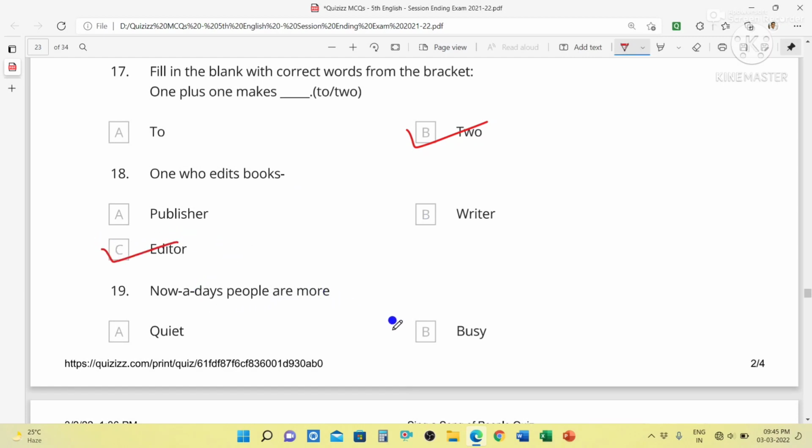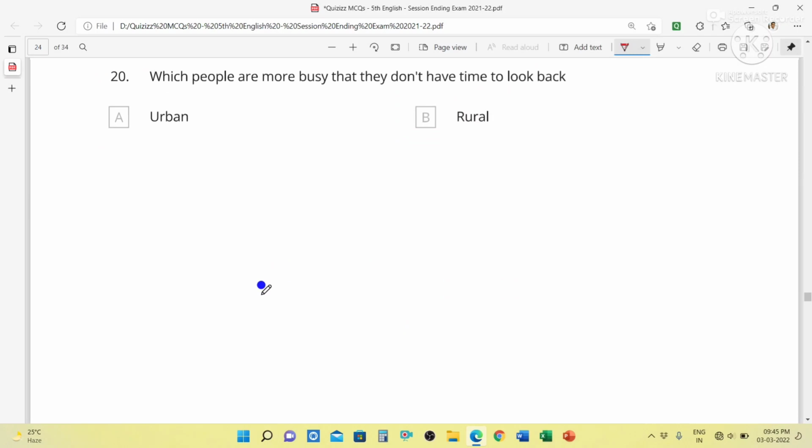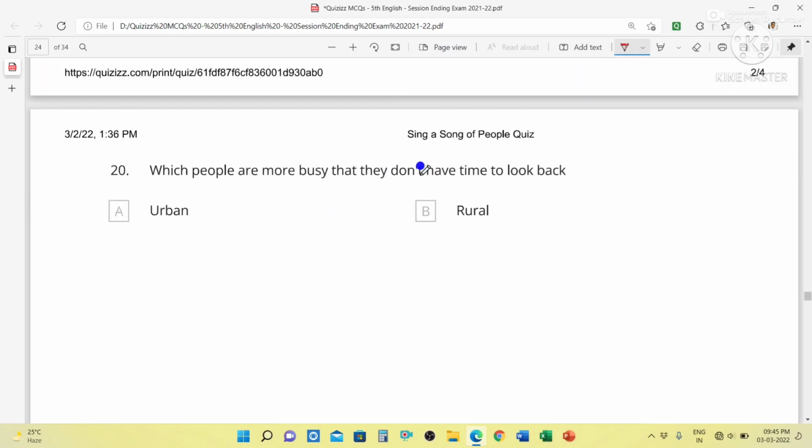Nowadays people are more busy. Which people are so busy that they don't have time to look back? Those are urban people, that is the city people.